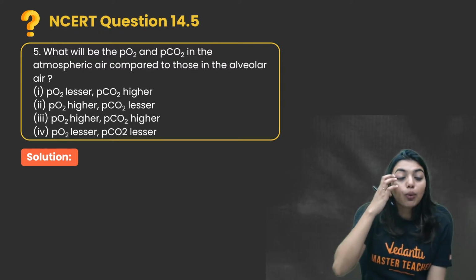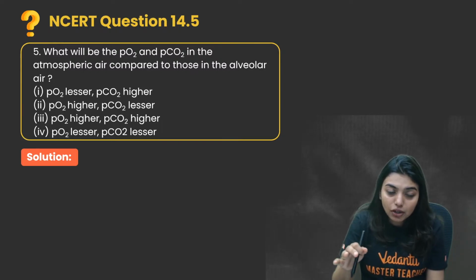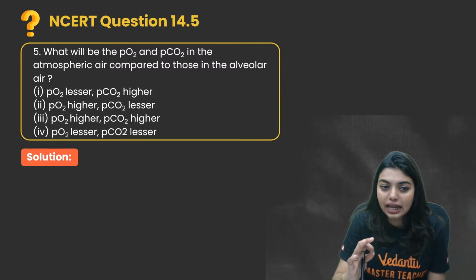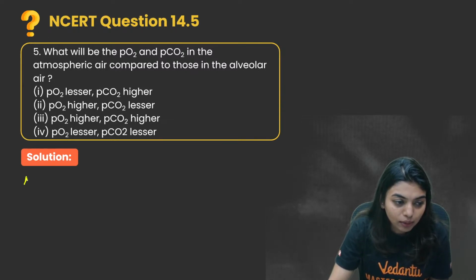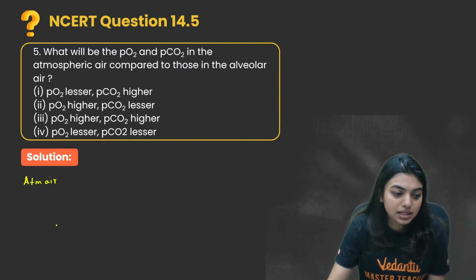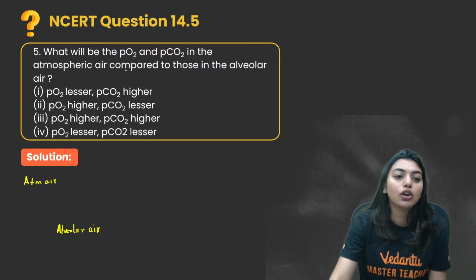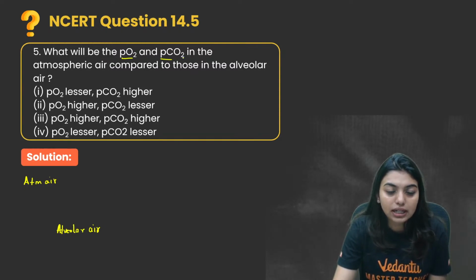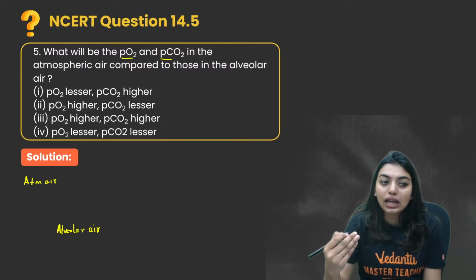Next question. What will be the partial pressure of oxygen and partial pressure of carbon dioxide in the atmospheric air compared to those in the alveolar air? So what are they talking about? They're talking about atmospheric air, what will be the percentage, and in the alveolar air. So what will be the partial pressure of oxygen and carbon dioxide in the atmospheric air compared to those in the alveolar air?